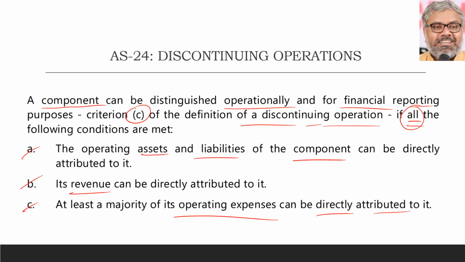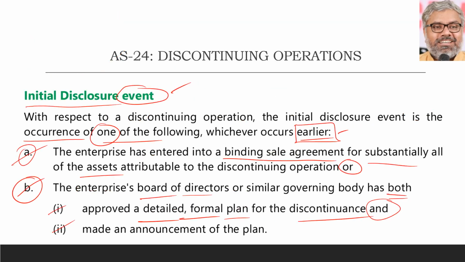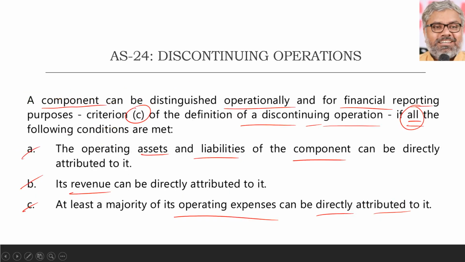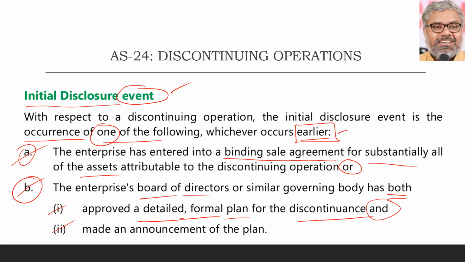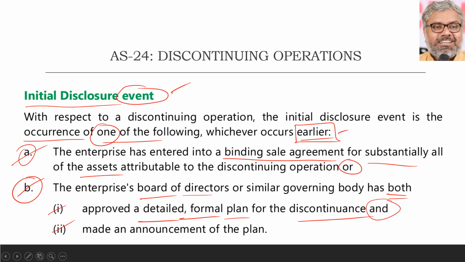So for 5 marks, only this will not be there. According to AS 24, define the following. He will give 3 things. Discontinuing operation, first question. Initial disclosure event, second question. Enough. That is a 5 marks question. Like that, any combination of these questions can be asked under AS 24. That is why you have to remember these things. The initial disclosure event is the occurrence of any one of these things: the enterprise has entered into a binding sale agreement, or the board of directors has approved a formal plan and announced it also. Whichever happens earlier becomes the initial disclosure event.